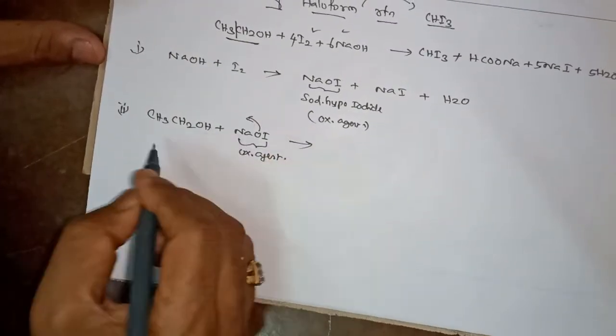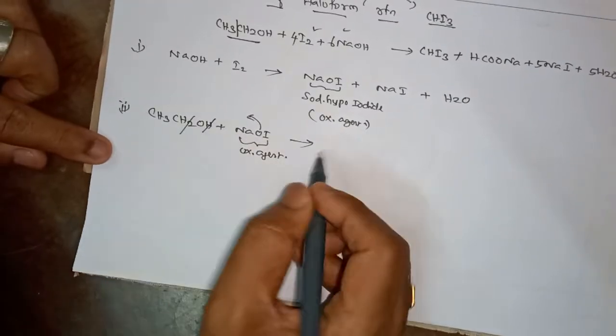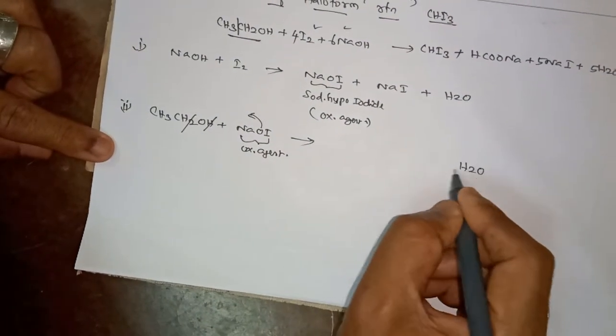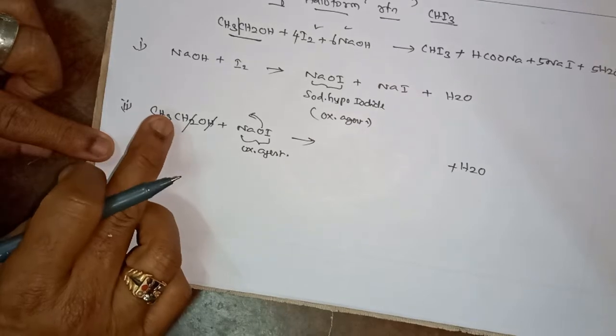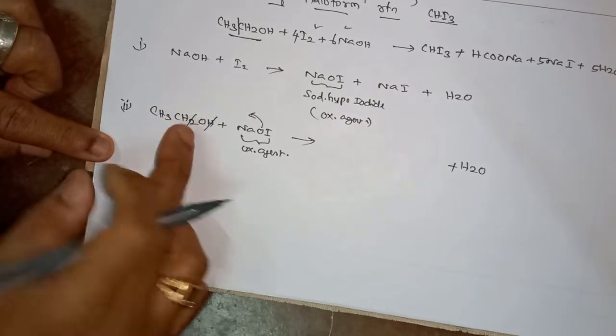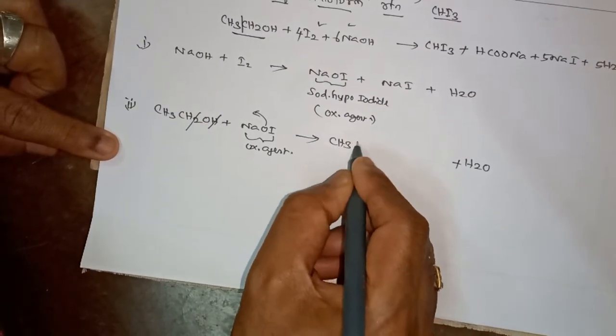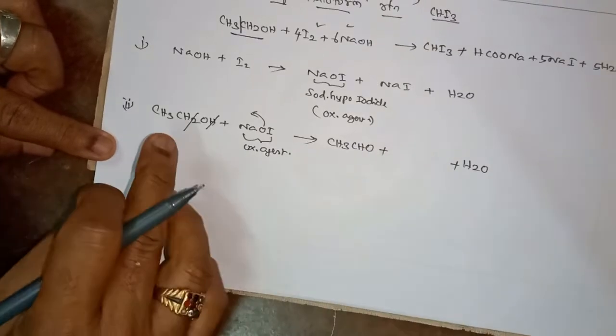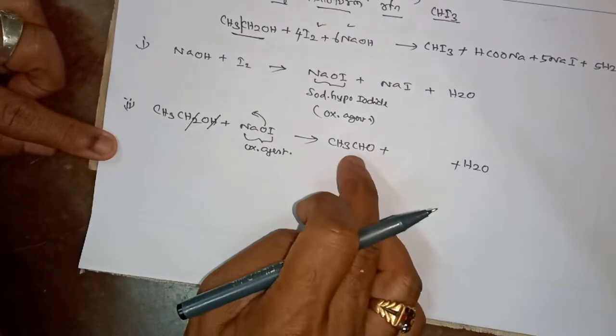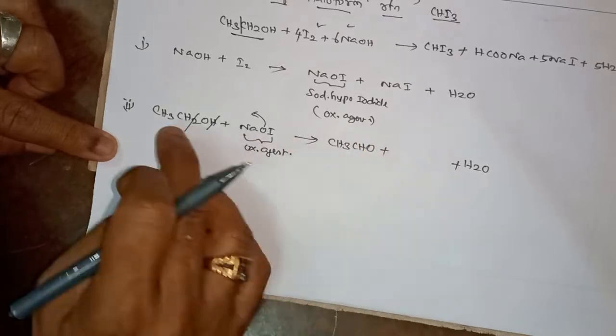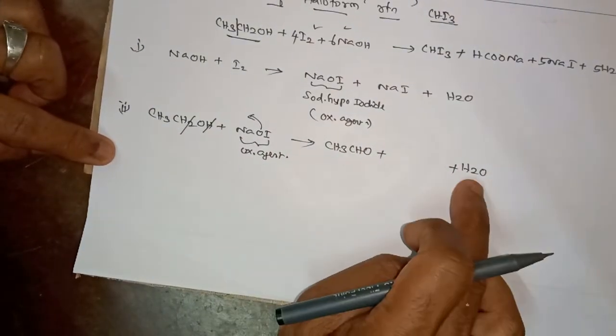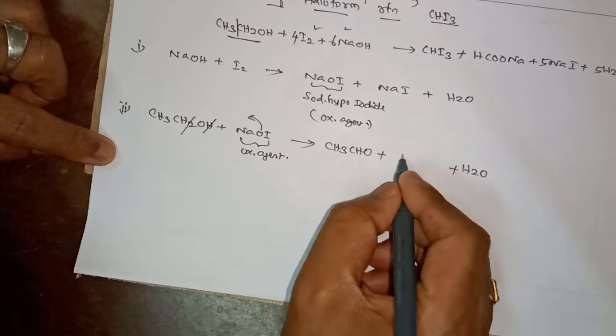So this hydrogen takes oxygen and goes out in the form of water. Plus what is left? CH3CHO. Keep it in memory: ethyl alcohol is oxidized, that is converted to acetaldehyde. So what is remaining? Sodium and iodine combination is giving you sodium iodide.